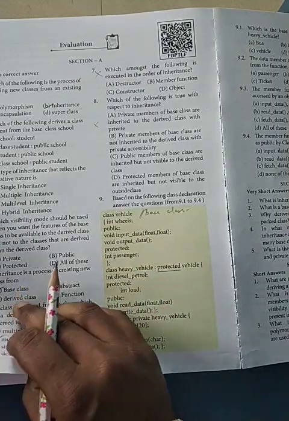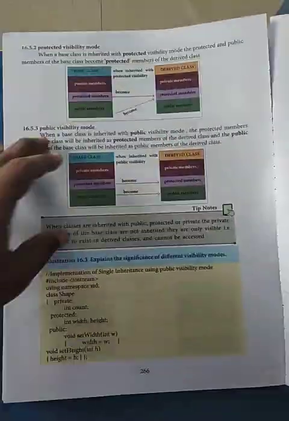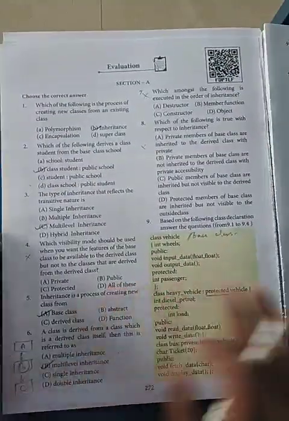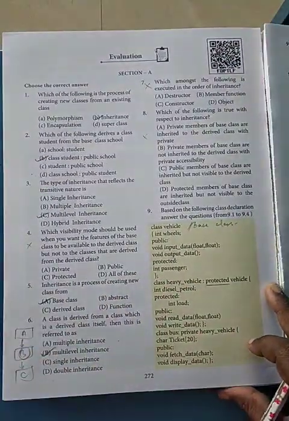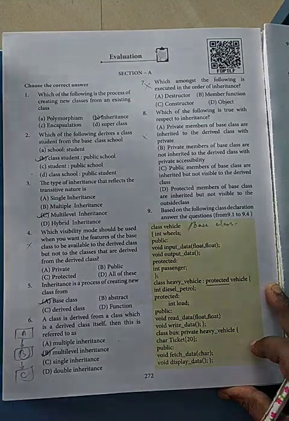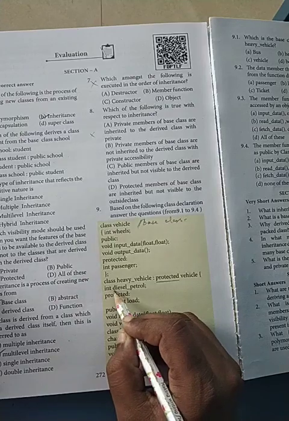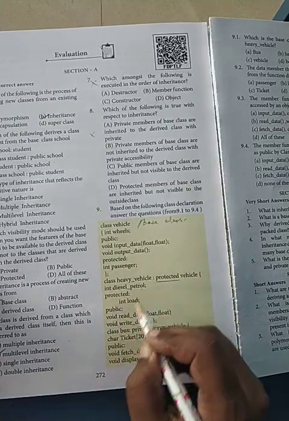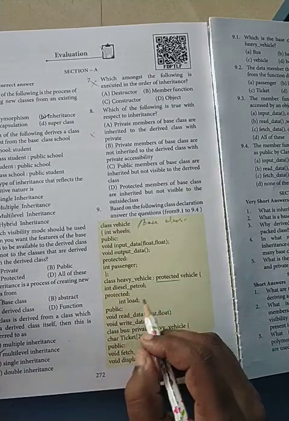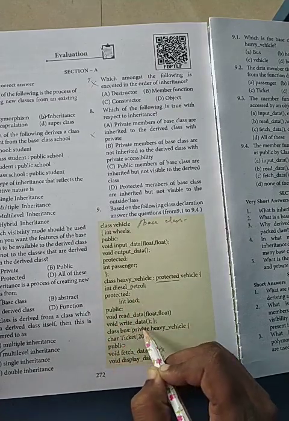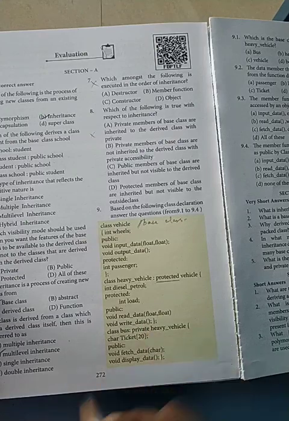When they are declared protected, we have seen in this diagram, when they are protected and public they will become protected. So in that case we have to check what all we can inherit. This diesel, petrol is the integer, protected is load, load variable is in protected, and these are the two functions, read data and write data.